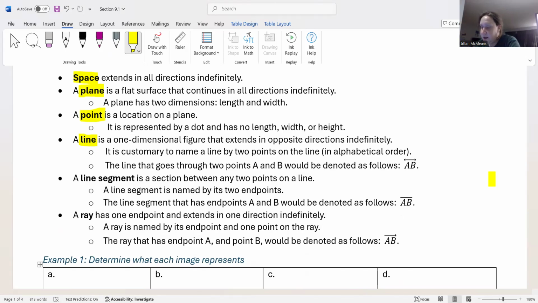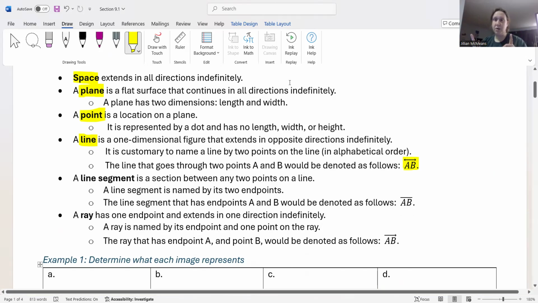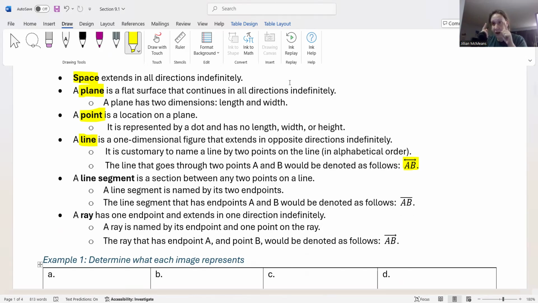So the line that goes through points A and B would be denoted as follows. Do understand this notation. You put whatever your labels are. You find those 2 points on your line. In this case, we're using A and B. And then above AB, you'll put a little line. Make sure you put little arrows on the end of it. That would indicate, hey, this is line AB. Okay. Now we have a line segment.